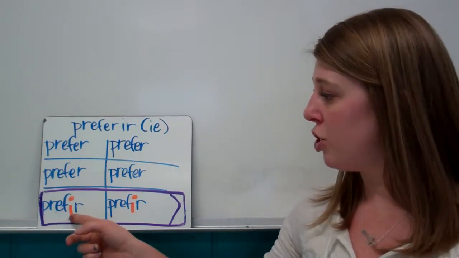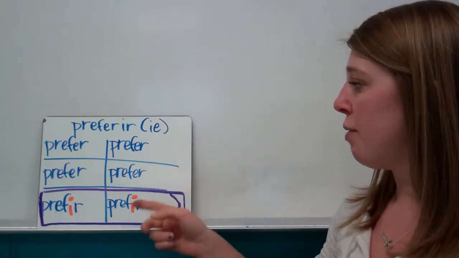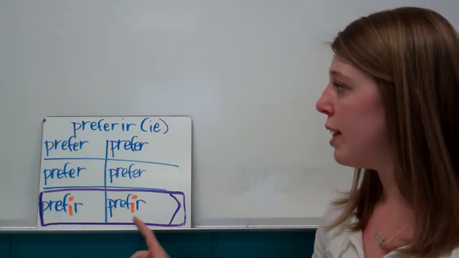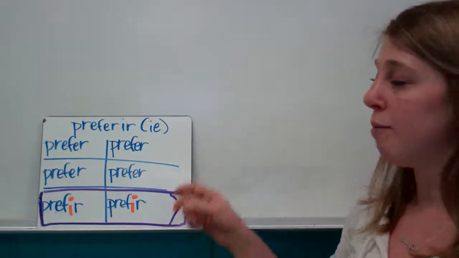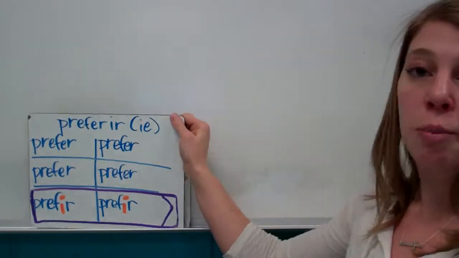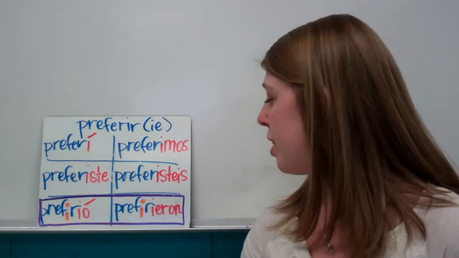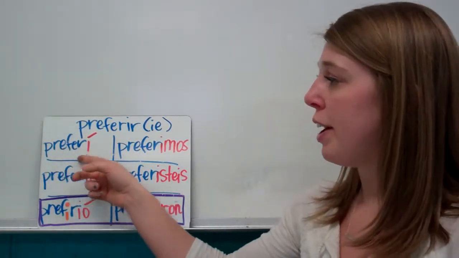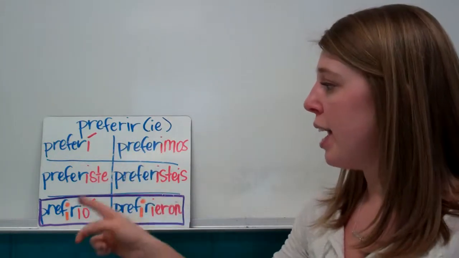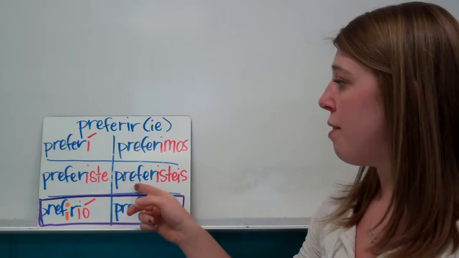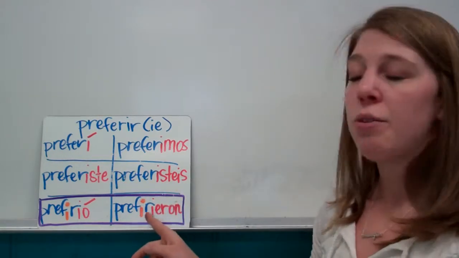So the I changes right here. Then prefiere, prefiere, and then prefirió. Muy bien. So only in the third person, and the E goes to an I. Now that was the hard part. Now all we do is go back and add the endings that match our subject. So let's do that. So preferí, preferiste, prefirió, preferimos, preferisteis, prefirieron.